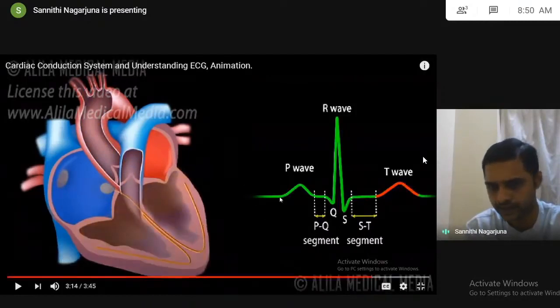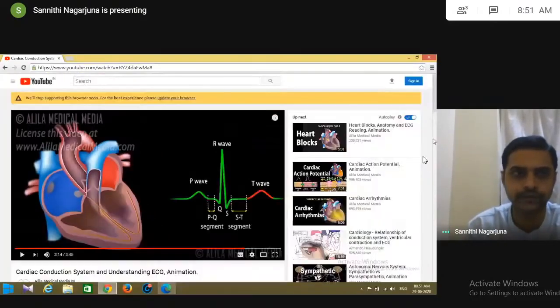So, clear? This is the SA node, atria, AV node, bundle of His, Purkinje fibers, ventricular depolarization and ventricular repolarization. This is one impulse conduction, one heartbeat. This one cycle starts with the SA node. Okay, fine. So I will show you one more thing.